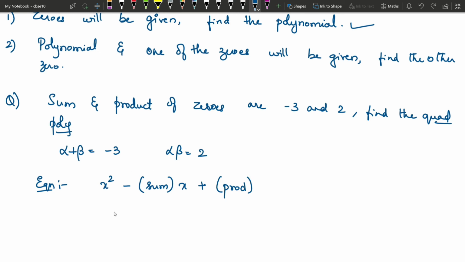This is the polynomial. Now x square minus, what is the sum? It's minus 3x plus the product is 2. So the answer is x square plus 3x plus 2 is the required quadratic polynomial.